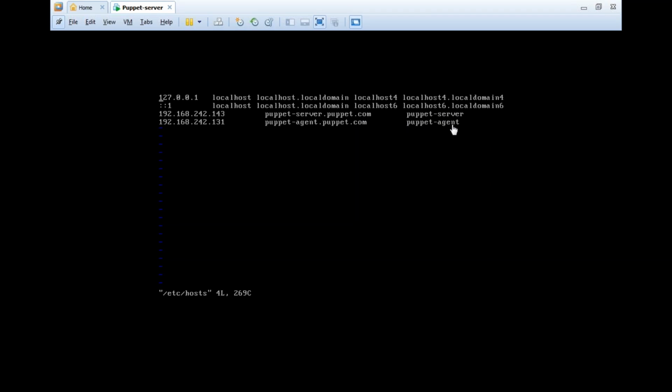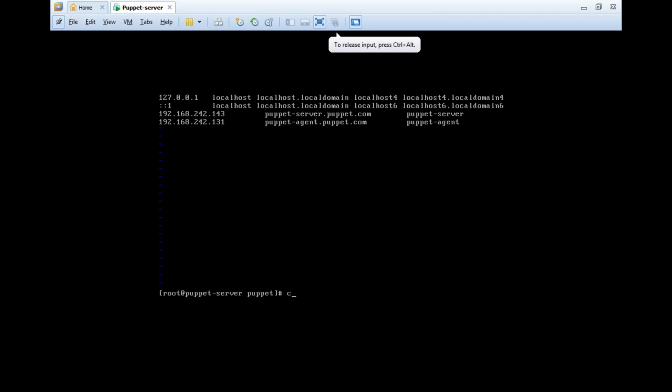So this is how we mention the fully qualified domain name or the host name for a system. As of now, just look at the first one: 192.168.242.143, and the name I want to give is puppetserver.puppet.com, and this is the alias name. Forget about the second part, I'll come back to that again.